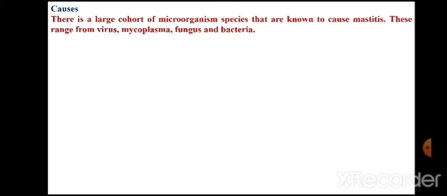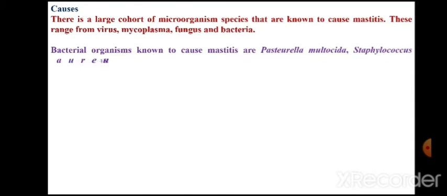So what are the causes? There is a large cohort of microorganism species, a group of microorganisms known to cause mastitis. These include viruses, mycoplasma, fungi, and mostly bacteria. All these are veterinary pathogens.